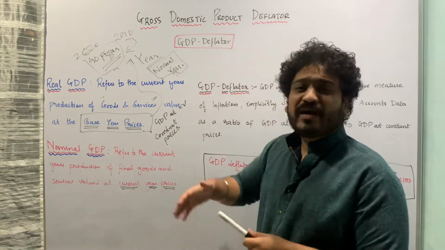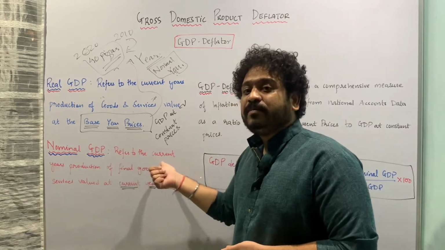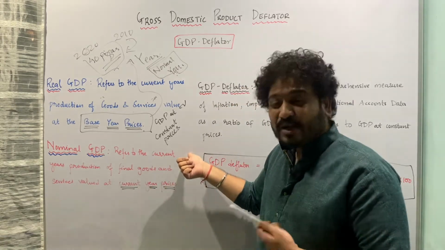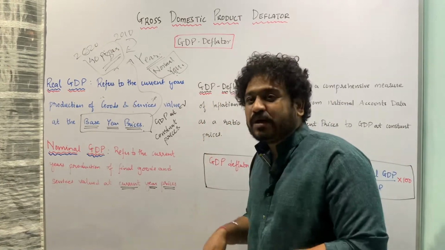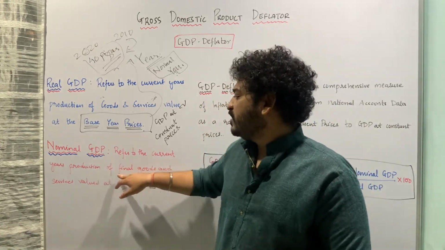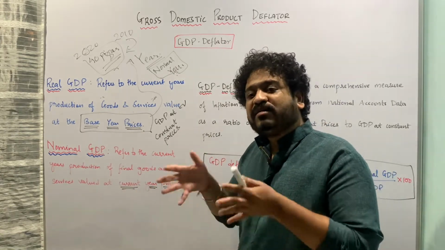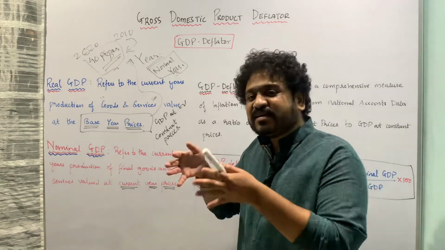Now let us look at the concept of nominal GDP. This refers to the valuation of current year's output at current year's prices. Again, I am looking at the output of final goods and services. So I am valuing the current year's production of final goods and services at current year's prices.